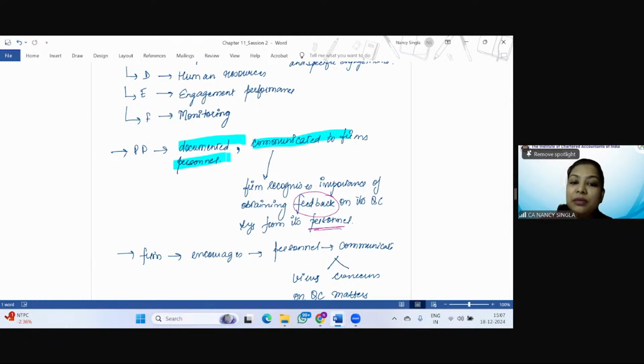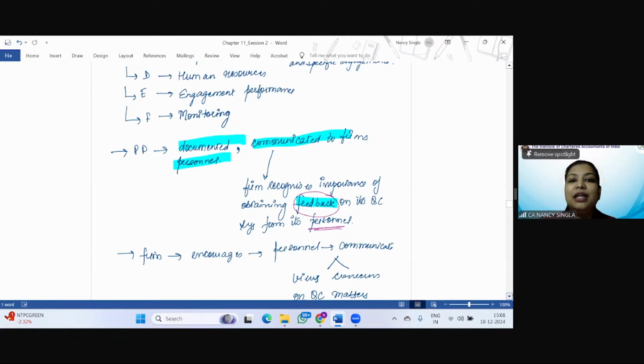And also the firm will recognize the importance of obtaining feedback with respect to these policies and procedures, with respect to the quality control system of the firm from its personnel. So they will be required to give their views and comments on the various quality control matters. See, only when there is two-way communication, where the firm communicates the policies and procedures to the personnel and the personnel communicate their views, comments and feedback with respect to those policies to the firm, that is the engagement partner and all, then only will it be effectively implemented, right?